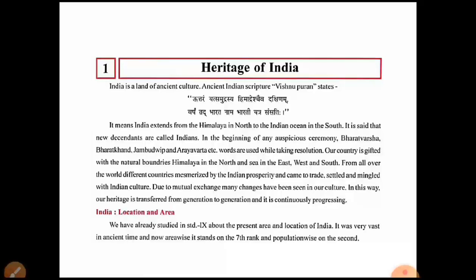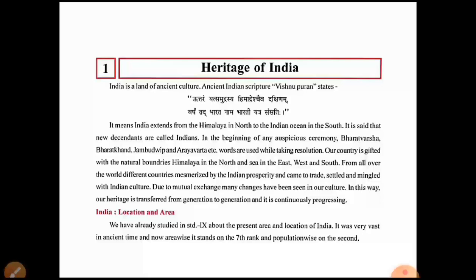Now the next point is India's location and area. We have already studied in standard 9 about the present area and location of India in the geography section. It was vast in ancient time, and now area-wise it stands on the 7th rank and population-wise on the second.